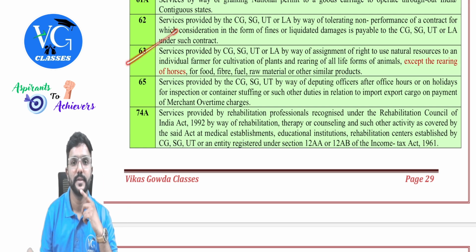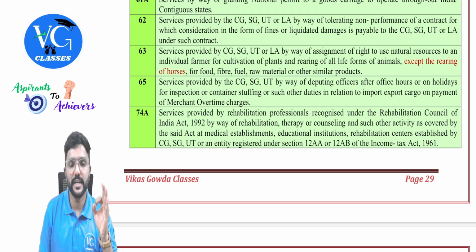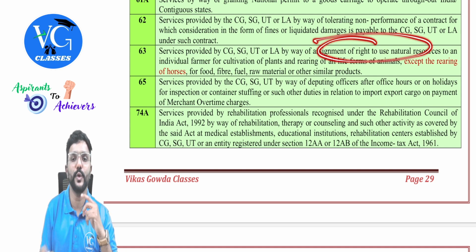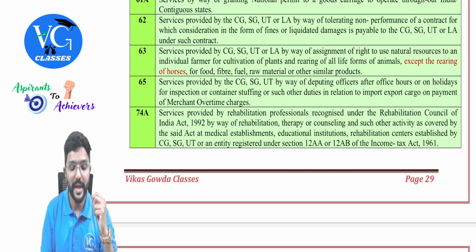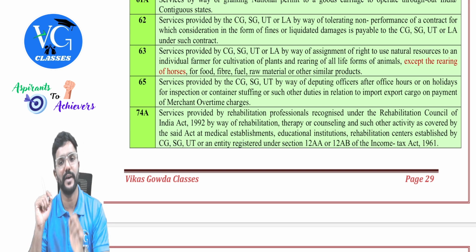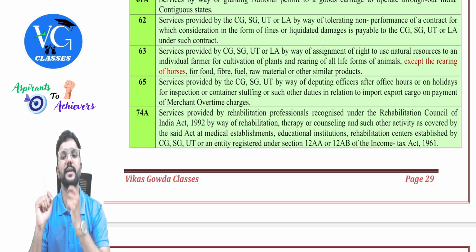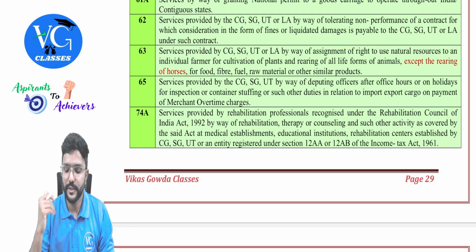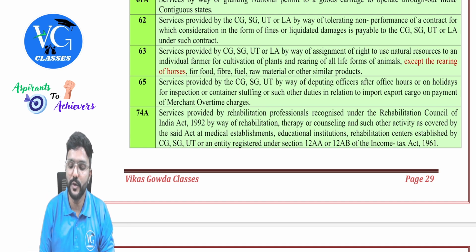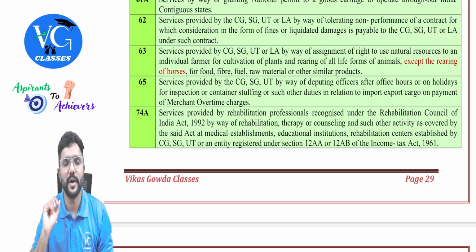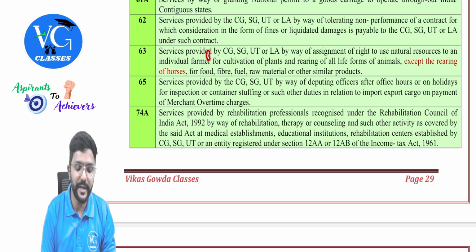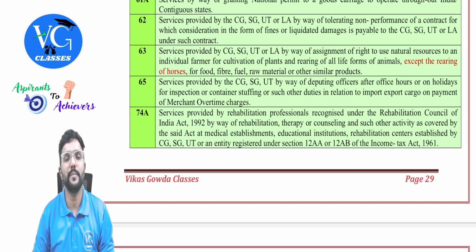Okay, sir. Next, 63. Services provided by central government, state government, union territory or local authority by way of assignment of right to use natural resources to an individual farmer for cultivation of plant and rearing of all life forms of animals except horses for food, fiber, fuel, raw material or other similar products, guys. So for example, assume for a farmer, right to use water, natural resources, let us consider water. A right to use water is given to an individual farmer for which some government fees or nominal amount is charged. On that, GST is exempt, guys.